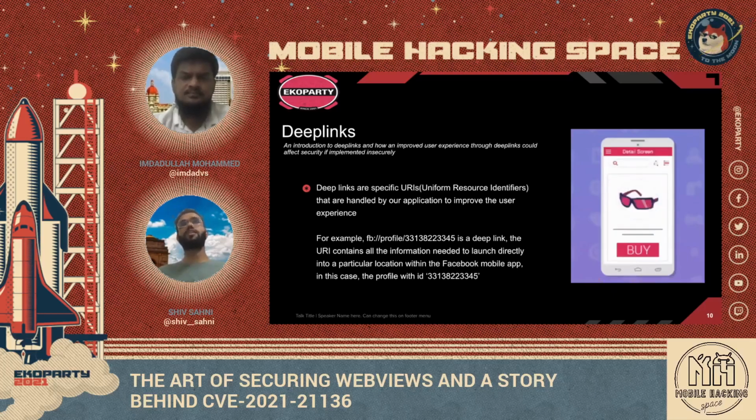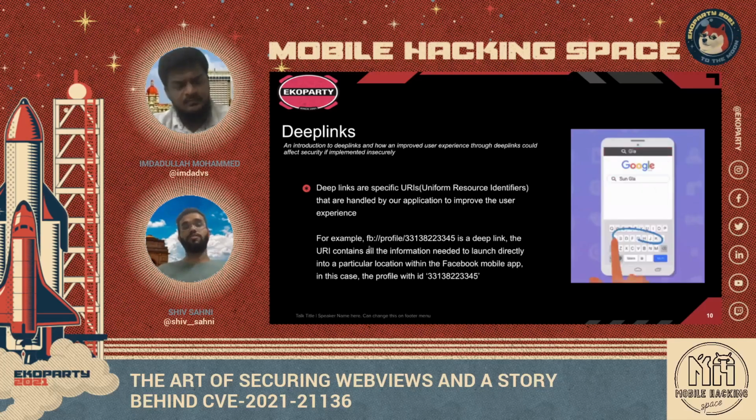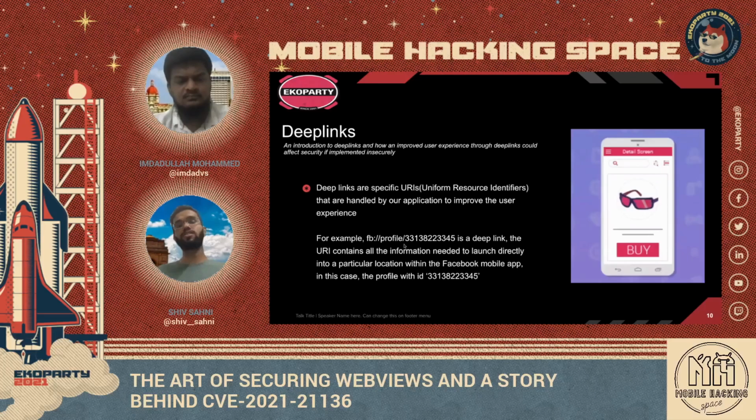So a deep link is nothing but a URI which helps improve user experience by opening specific content in the mobile app. For example, if you see, this is an example of a deep link. It's a URI. By URI, I mean Uniform Resource Identifier. And once this deep link is triggered, it would actually open the user's profile. And by users, this would be the user ID, and the corresponding profile would be loaded in the Facebook application. So this was just an example, just to understand what a deep link is and how exactly it works.